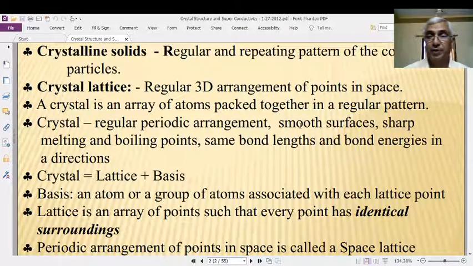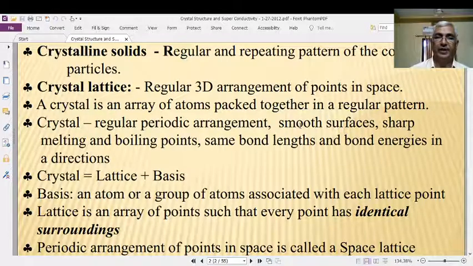Smooth surface does not mean, for example, a mirror with which we see our face, which we would consider a very smooth surface. No, that is not so. The crystal surfaces are smooth surfaces, not a mirror.